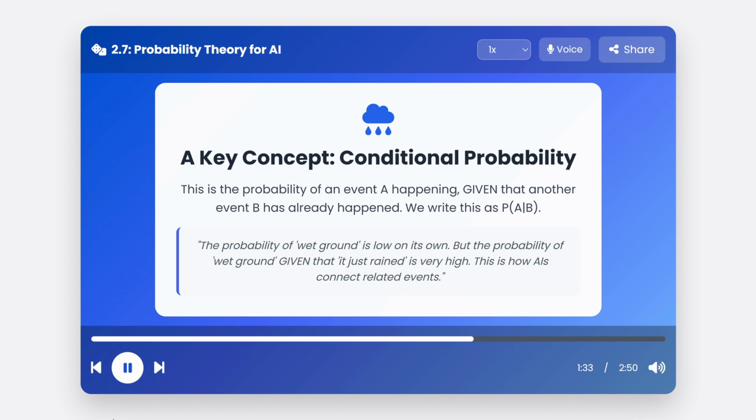One of the most powerful ideas in probability is conditional probability. This is the probability of one event happening, given that we already know another event has occurred. For example, the probability of the ground being wet is low. But the conditional probability of the ground being wet, given that it has just rained, is extremely high. This concept is the key to how AI systems learn the relationships between different events.